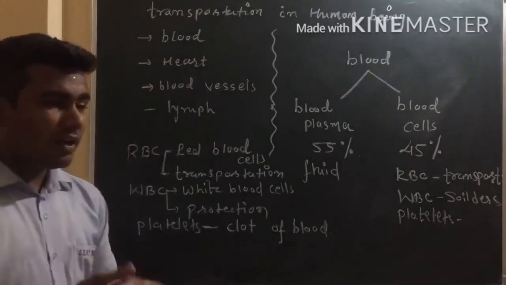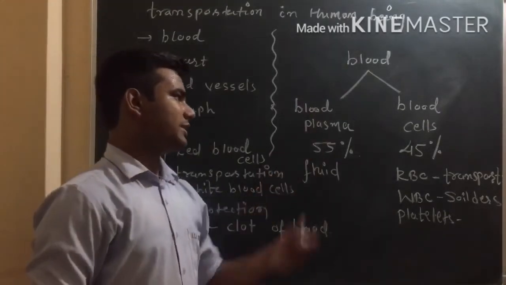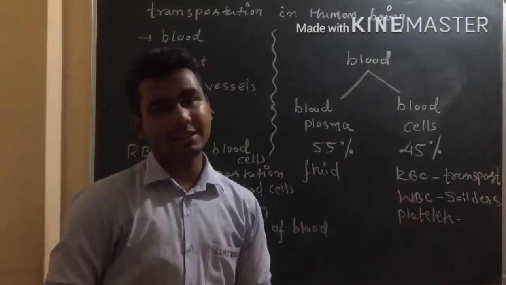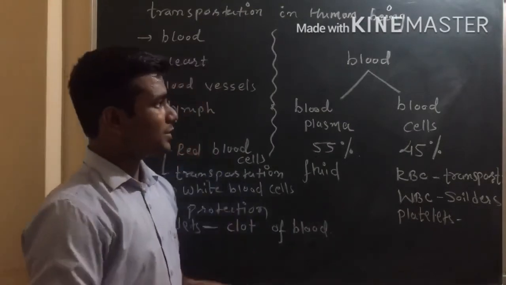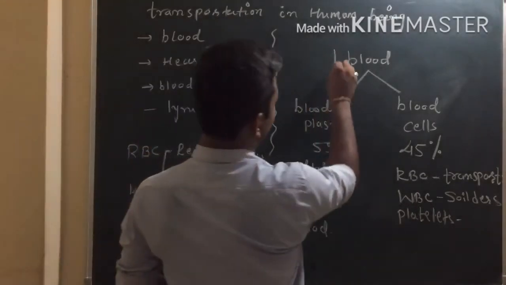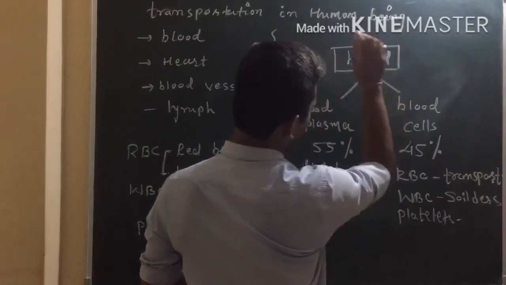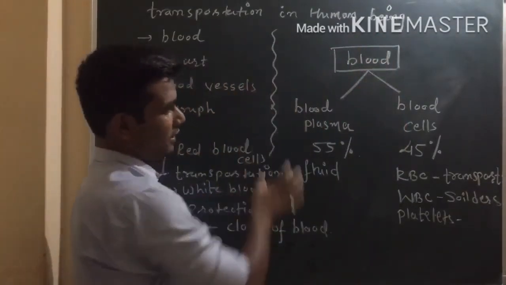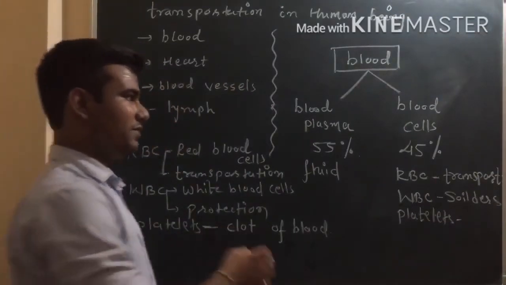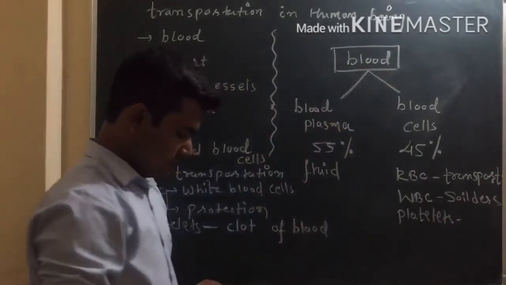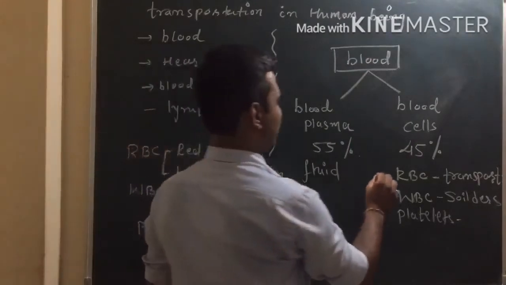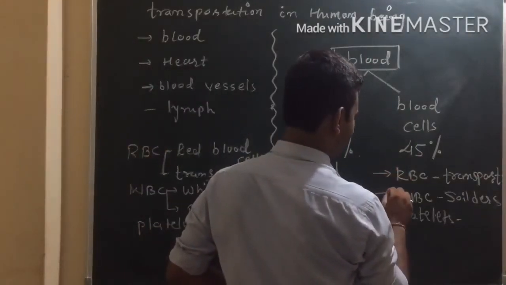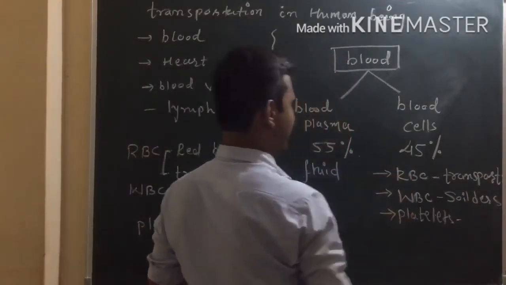See, the red color of blood is due to this blood plasma and due to this RBC. So this way, blood is a very important liquid. It is of red color. 55% of blood is blood plasma. The 45% comes into blood cells. In that we will have three types of blood cells: RBC, WBC and platelets.